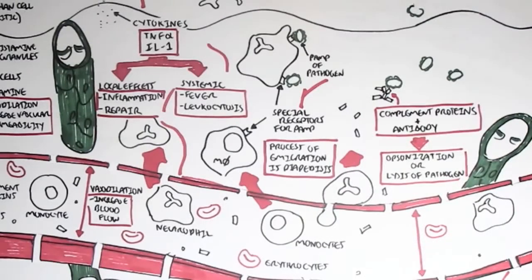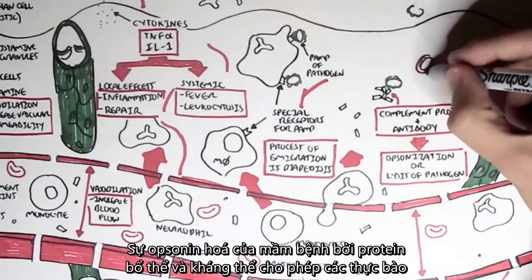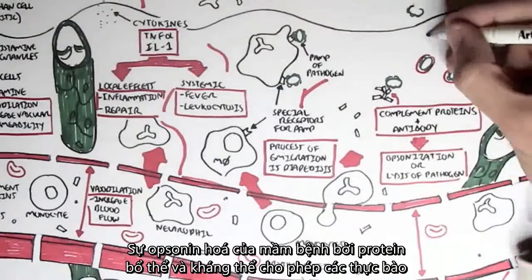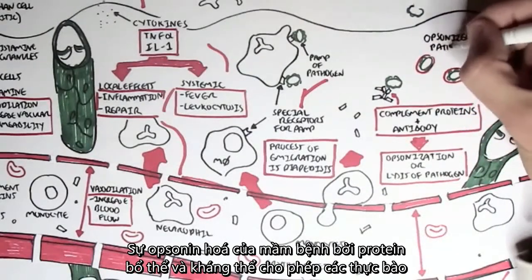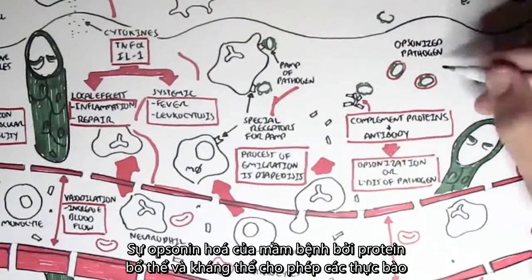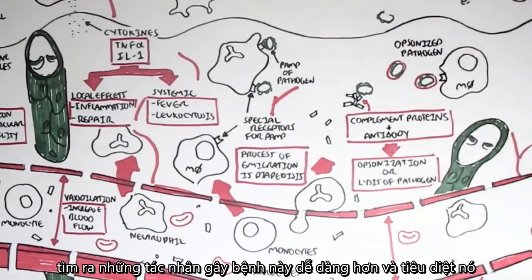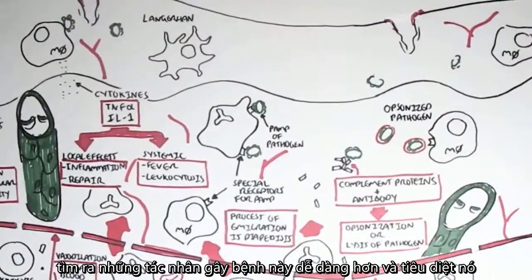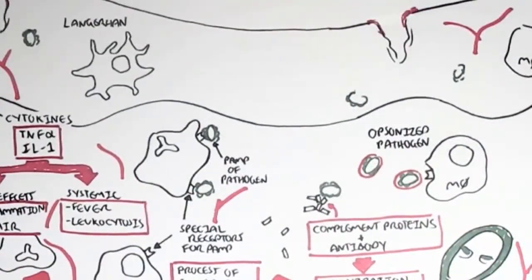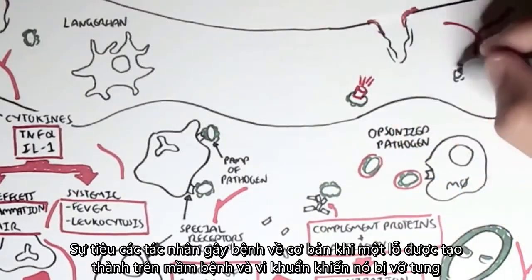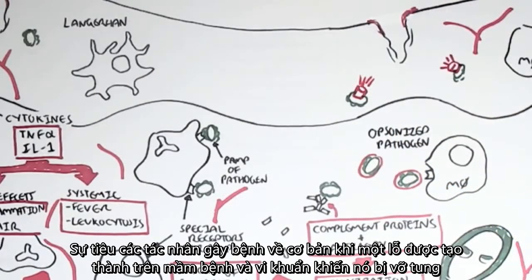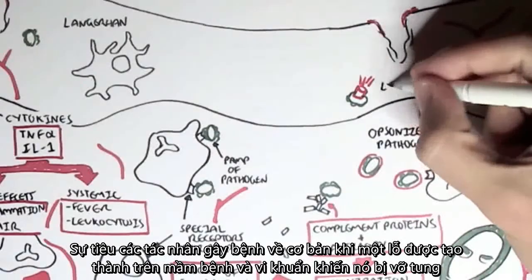So let's talk about opsonization first. Opsonization of pathogens by complement proteins and antibodies essentially coats the pathogen. This allows phagocytes, such as neutrophils and macrophages, to detect these pathogens more easily, to destroy them. Now, lysis of the pathogen is essentially when a hole is created in the bacteria, causing it to burst.